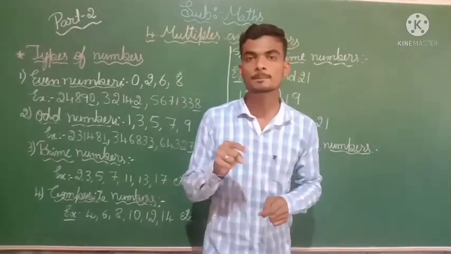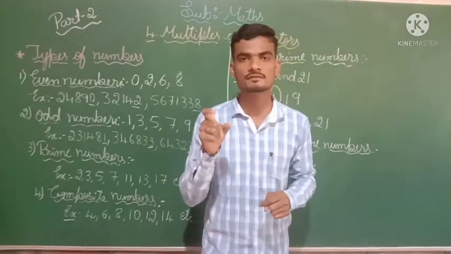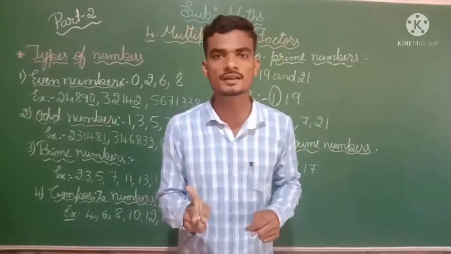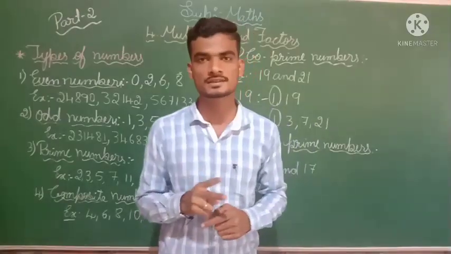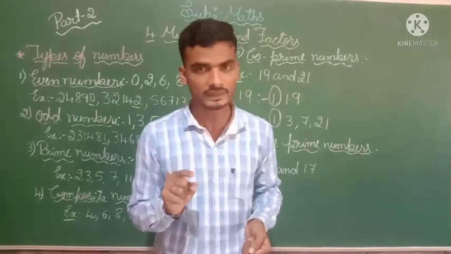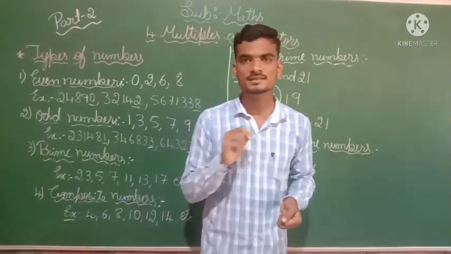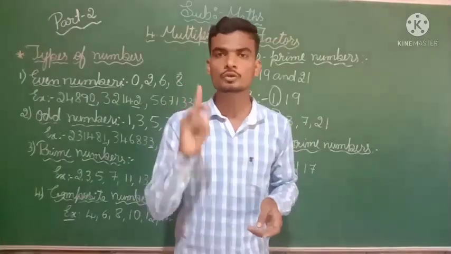You know that already. What does a prime number define? A prime number is a number which has 2 factors. For that type of number we call it a prime number. Okay, so 107 is a prime number. Yes, it is a prime number. It has only 2 factors.